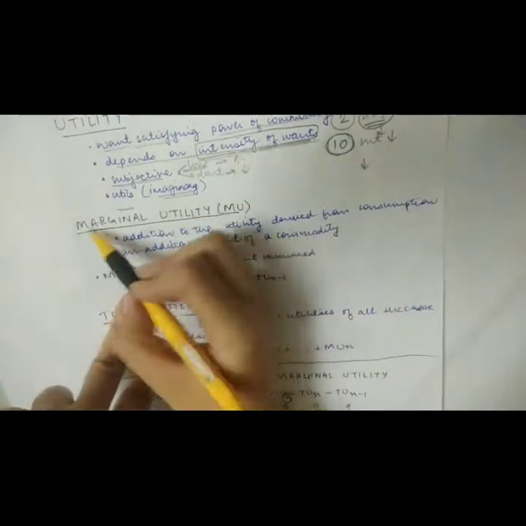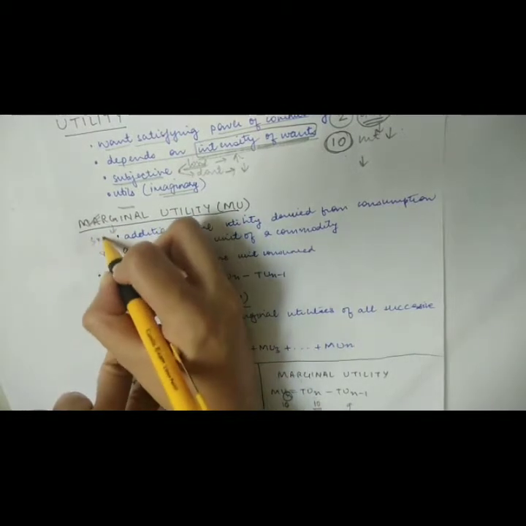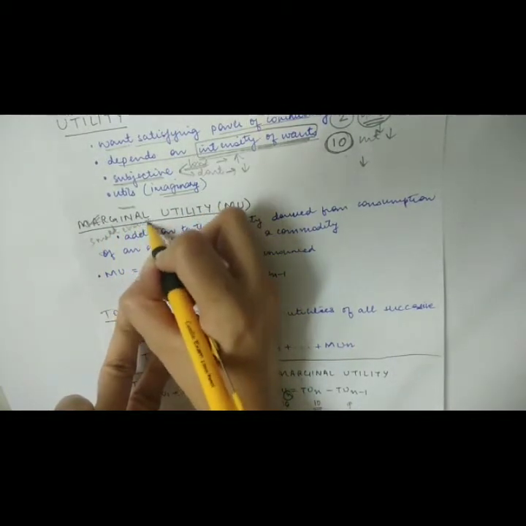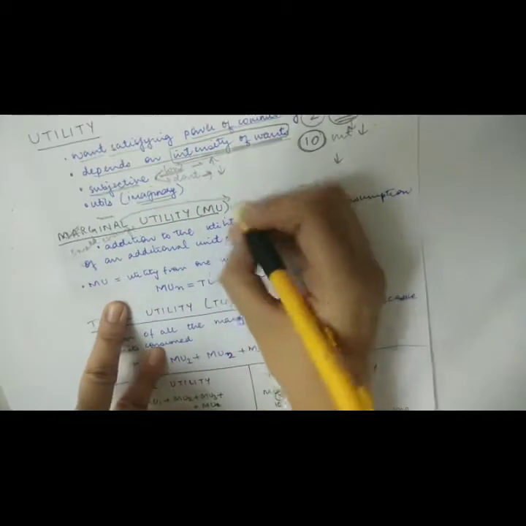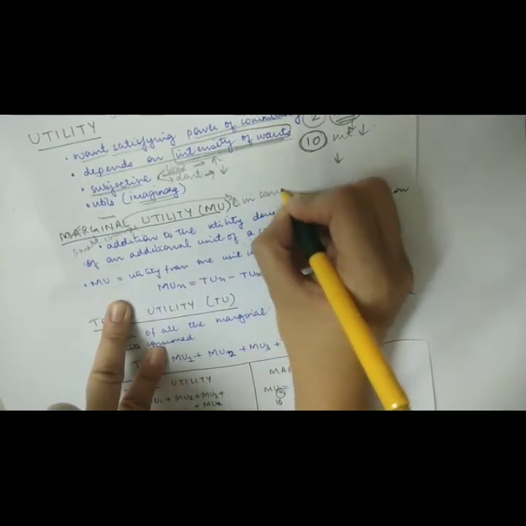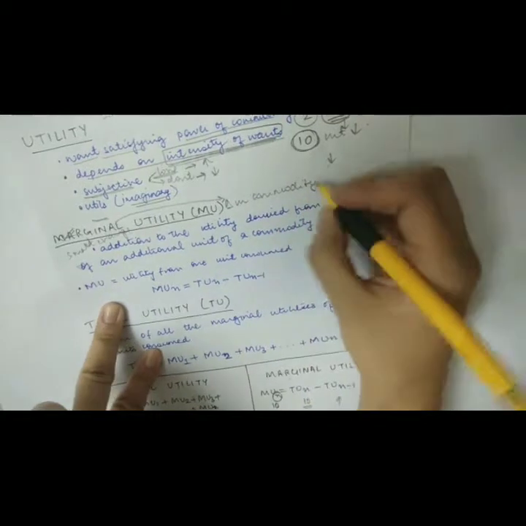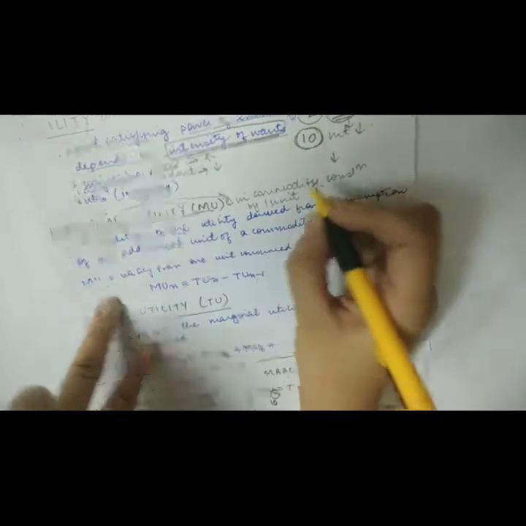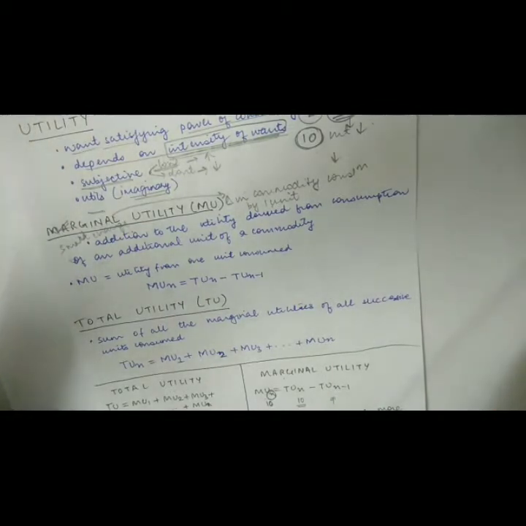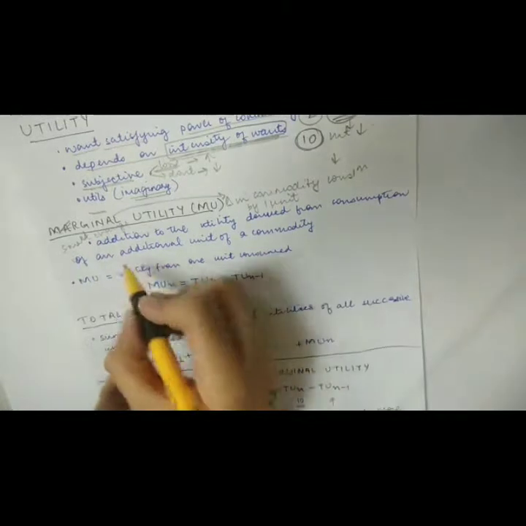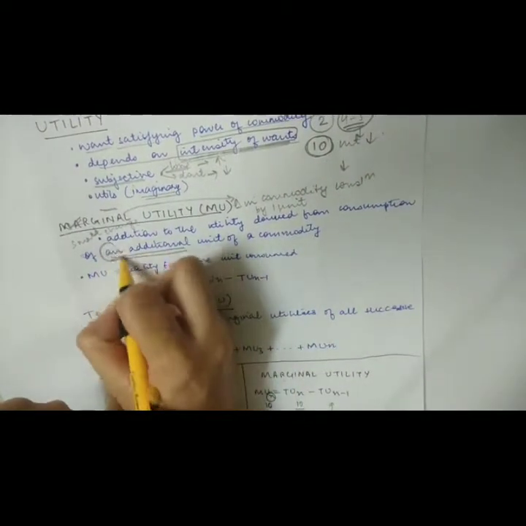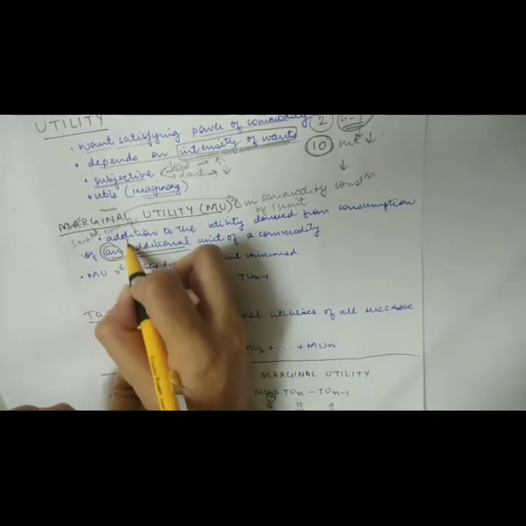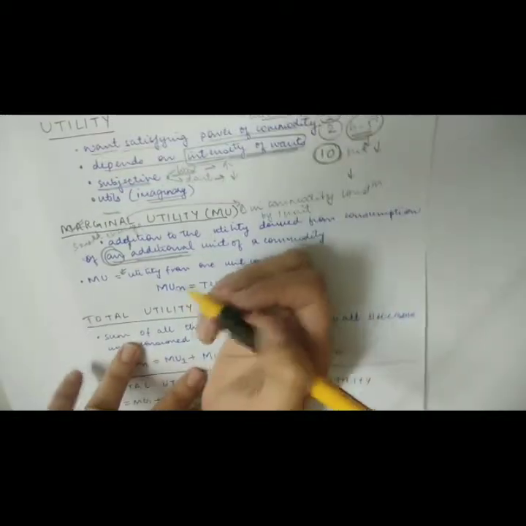Okay. Now, first let's just cover the concept of marginal utility. Now, what does marginal mean? Marginal means a small change. So, in our context, marginal will mean change in commodity consumption by 1 unit. Okay. So what is marginal utility? That is the utility that you will derive from consumption of an additional unit of a commodity. The emphasis is on an additional, that is on 1 additional unit of the commodity.